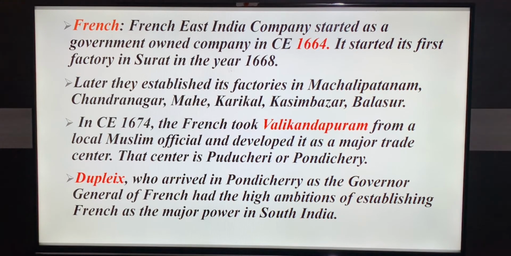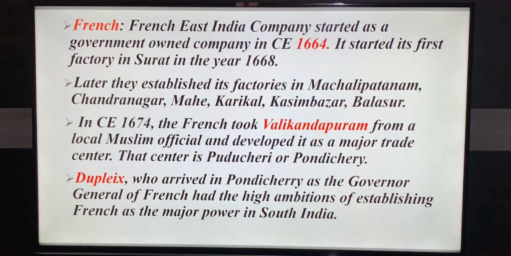Next, the 4th European country who entered into India was French. The French East India Company started as a government-owned company in 1664. It started its first factory in Surat in the year 1668. Later, they established factory in Machilipatnam, Chandranagar, Mahe, Karaikal, Kasim Bazar. So these are the places where they established their factory.